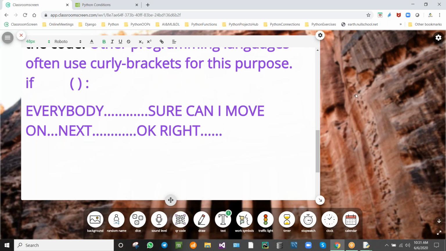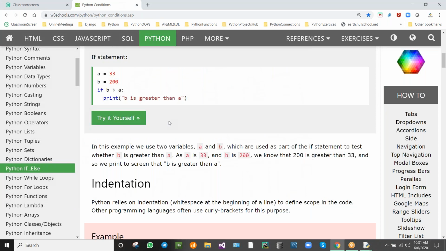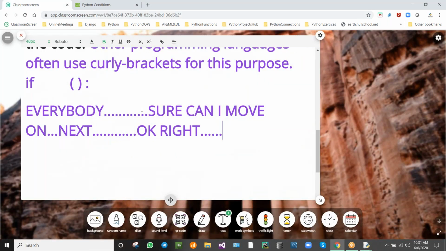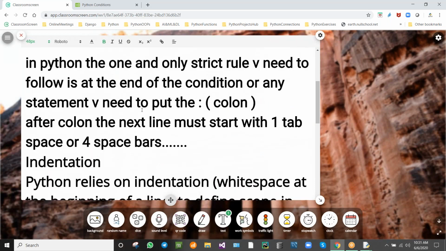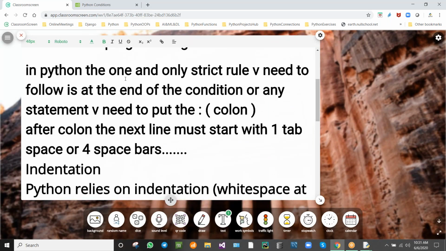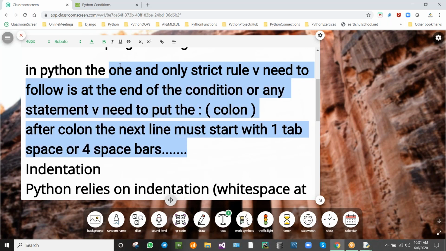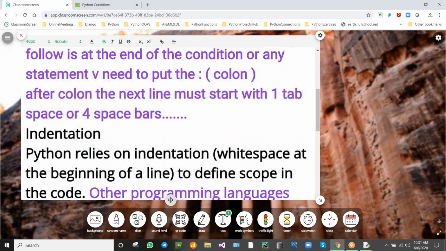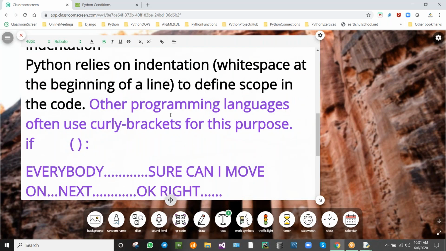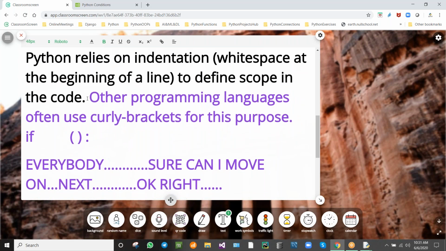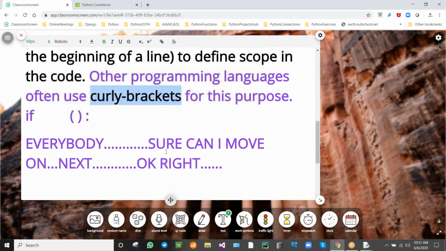Now, indentation is must and should. It is compulsory in a Python program. This is the one and only strict rule at the end of the condition. We need to follow this. This is the one and only strict rule we must follow in Python. Python relies on indentation, white space at the beginning, because in other programming languages we'll be using curly brackets, in C for example. We'll be using curly brackets, isn't it?